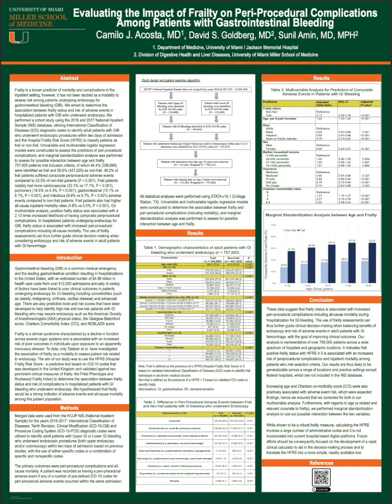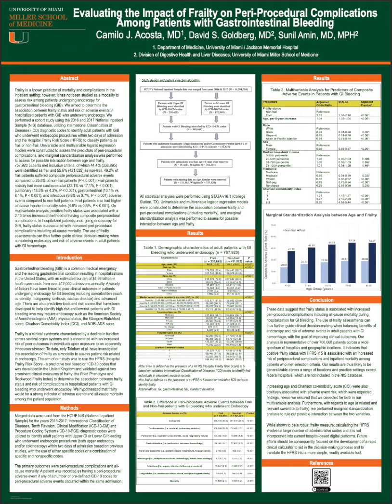We used data from years 2016 to 2017 of the NIS National Patient Sample. Using discharge ICD codes, we selected for patients with upper GI and lower GI bleeding who underwent endoscopy, either upper endoscopy or colonoscopy, within the first 2 days of admission. Then we generalized hospital frailty risk scores to classify patients as frail versus non-frail and determine which patients suffer from peri-procedural complications. For our analysis, we used univariable and multivariable logistic regression models to determine the association between frailty and peri-procedural complications, including mortality. We also performed marginal standardization analysis to assess for possible interaction between age and frailty.